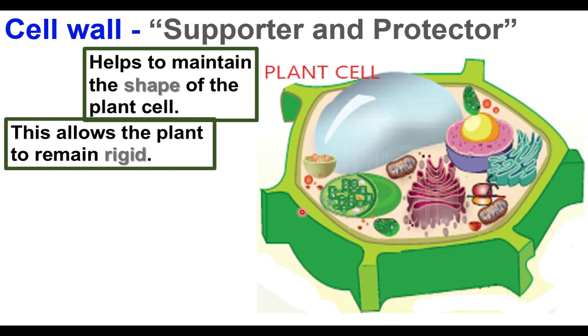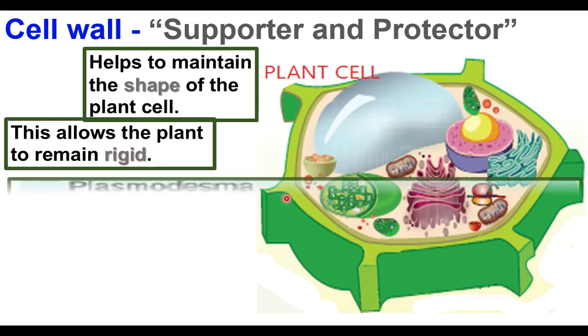Plant cells have proper shape, and the cell wall allows the plants to remain rigid. Rigid means hard. The cell wall gives rigidity, so plants can grow erect. They can grow straight for greater height. This is because of the cell wall.